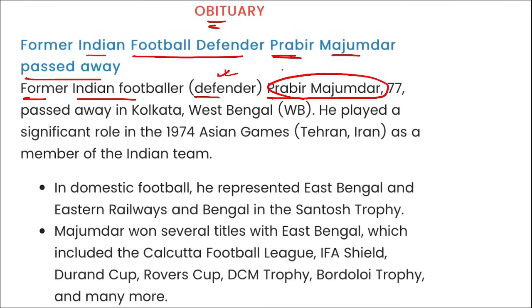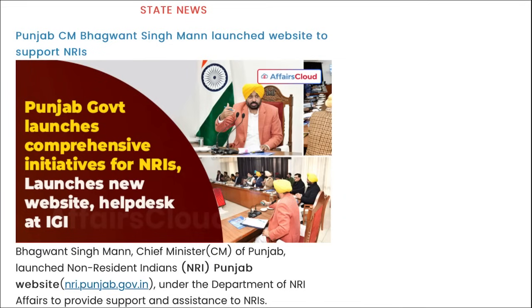Then former Indian footballer who was a defender Prabir Majumdar has recently passed away in Kolkata, West Bengal. Right? He played a significant role in the 1974 Asian Games as a member of the Indian football team. Next is state news.